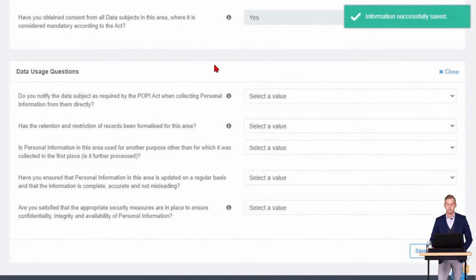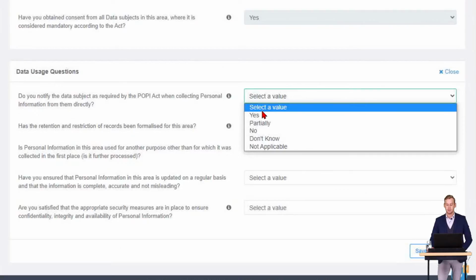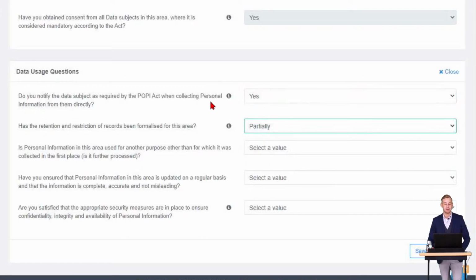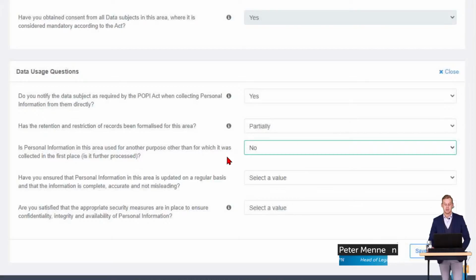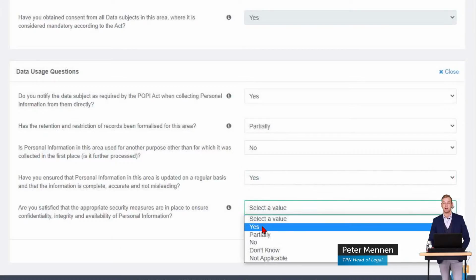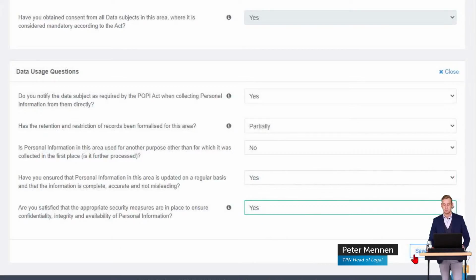And then the final data usage questions, we're going to run through these quite quickly once again. Do you notify the data subject as required by POPI when collecting personal information? Yes, we do. Has the retention and restriction of records been formalized in this area? Once again, partially. We're about to implement that. It's 50% done. Is personal information in this area used for another purpose? No, it is not. And have you ensured that the personal information in this area is updated? Yes, we do so on a yearly basis. And are you satisfied that the appropriate security measures are in place? They also selected yes to that question.